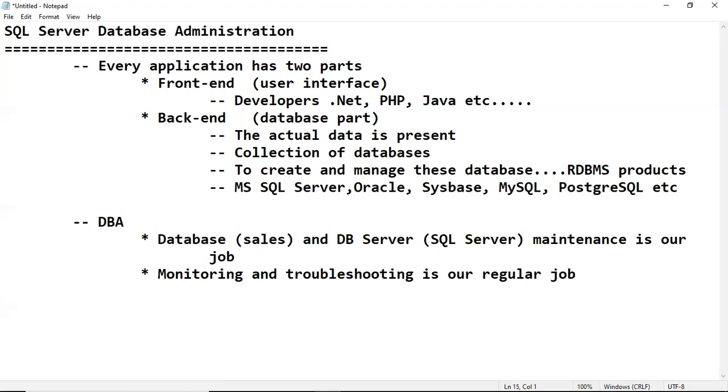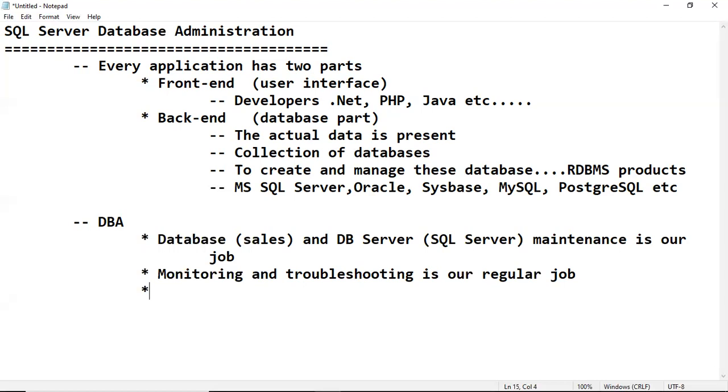Once you enter an organization, our daily activities are what? We have to see whether all the databases are healthy or not. If everything is fine, okay. If any problems are there, we have to troubleshoot those problems.